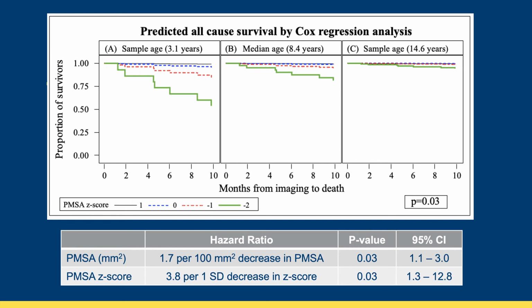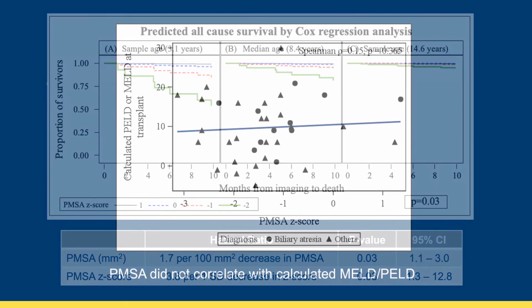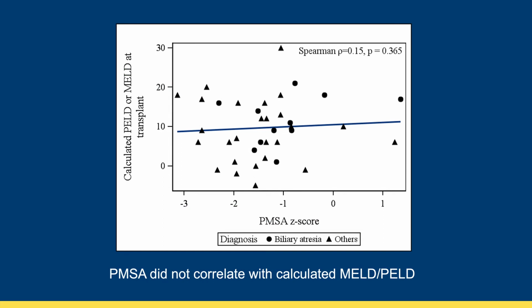When assessing the difference via hazards ratio, there was a 1.7 times higher risk of death for every 100 millimeters squared decrease in the total PMSA value, and a 3.8 times higher risk of death for every 1 standard deviation decrease in PMSA Z-score. Finally, this scatter plot represents the correlation between the calculated MELD or PELD score, seen on the y-axis, and the PMSA Z-score on the x-axis. You can see that the PMSA Z-score did not correlate with calculated MELD or PELD score at the time of transplant.